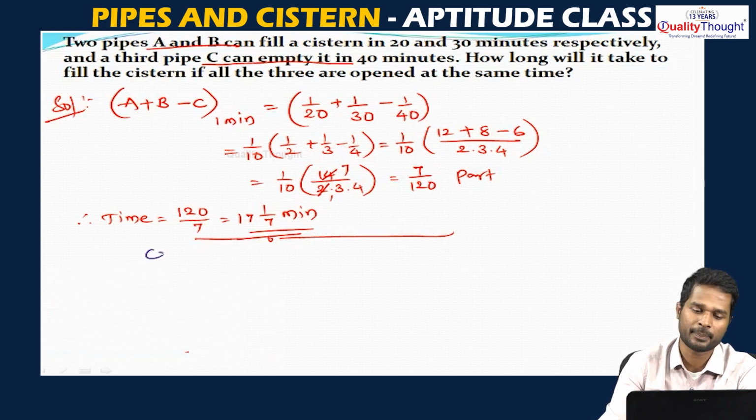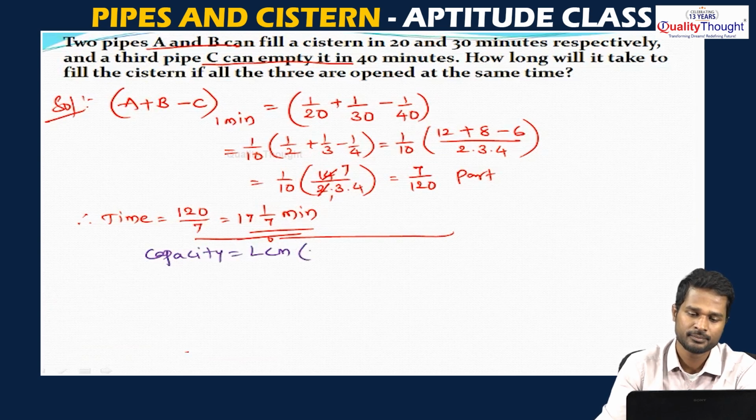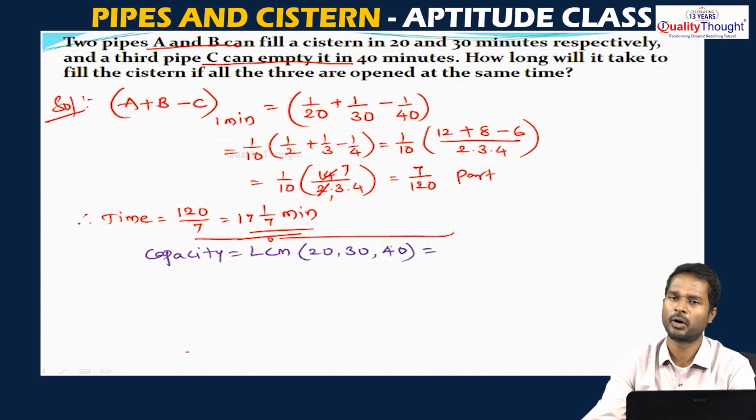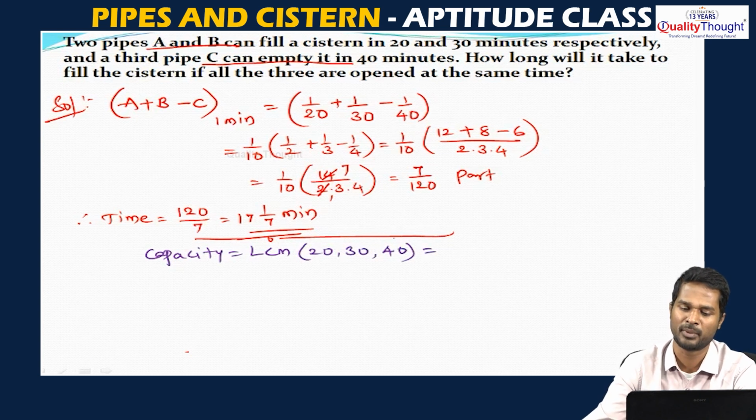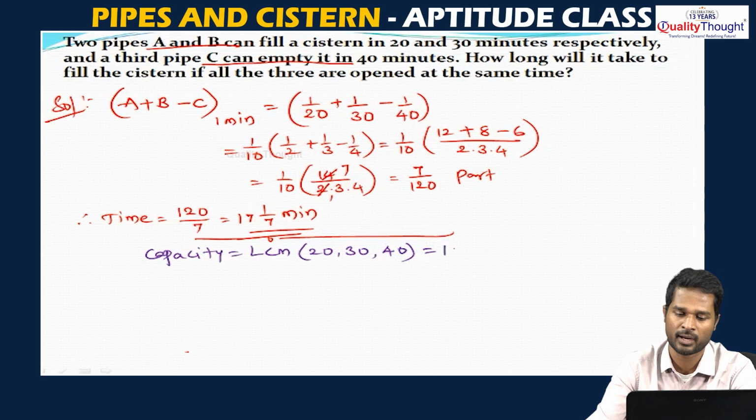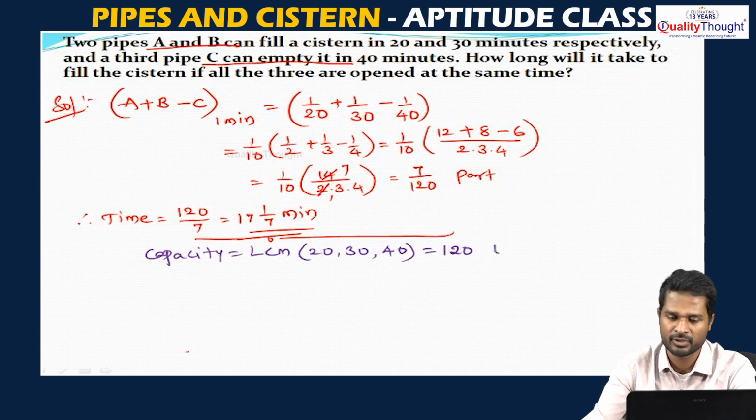Now consider the total capacity of the tank as the LCM of 20, 30 and 40. In the tables of 40, 30 and 20, the lowest common number is 120, because 20, 40, 60, 80, 100 won't come together in all three tables, only 120 will. So think of it as 120 units.